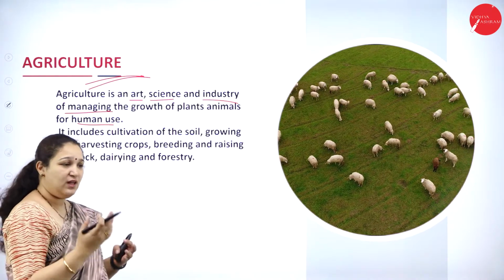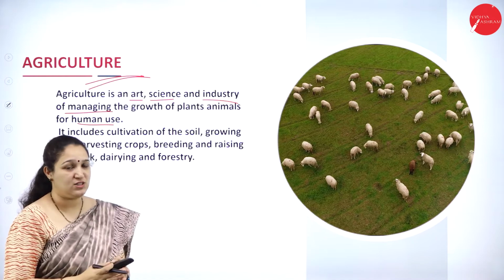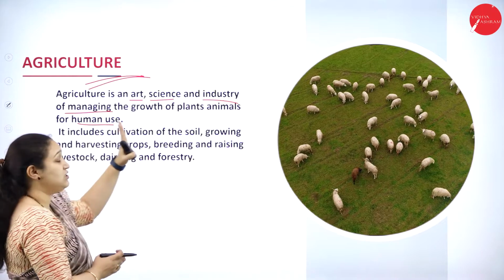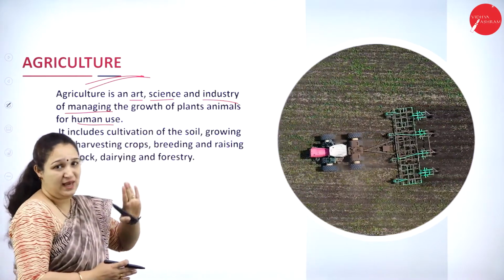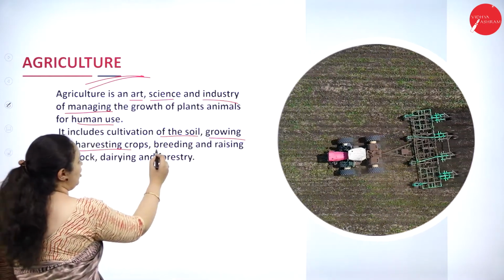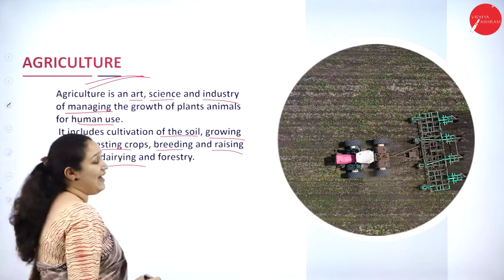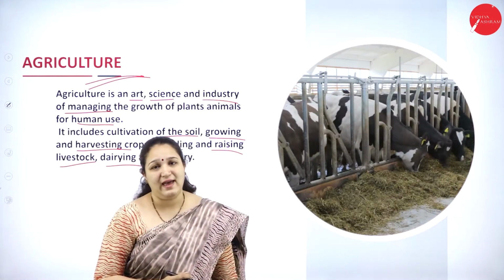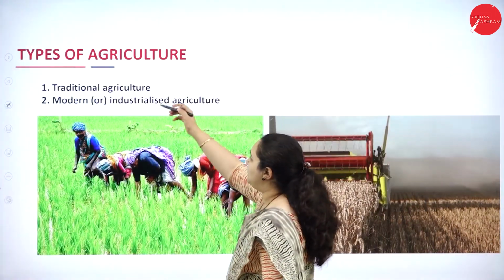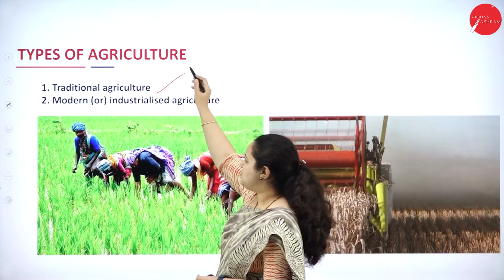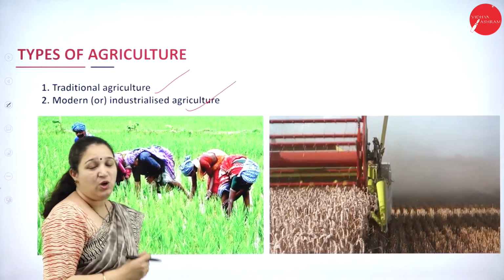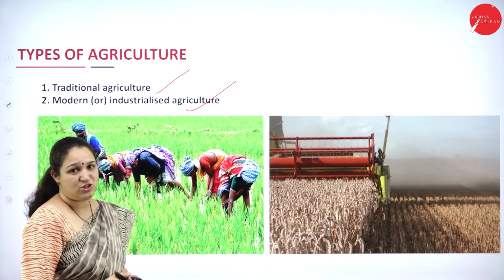When we say agriculture, we think only growing crops is agriculture. Not necessarily. It's an art, science and industry which helps in managing the growth of plants as well as animals. Okay, it includes cultivation of the soil, growing and harvesting crops, breeding and raising livestock, and dairy as well as forestry come under agriculture. So what are the different types of agriculture we can see? There are two basic types of agriculture. One is traditional agriculture, and the other is modern or industrialized agriculture, where we are using modern equipment for agriculture purposes.